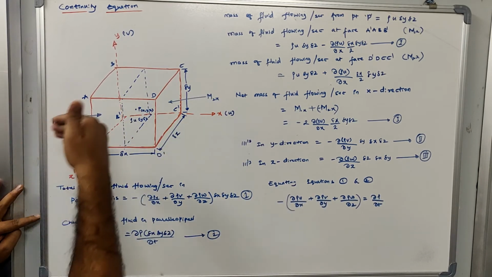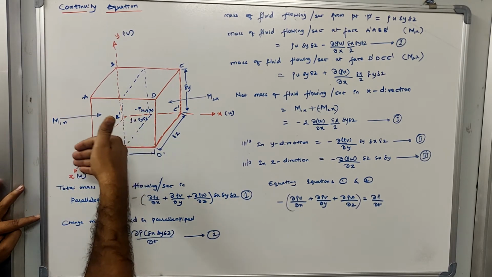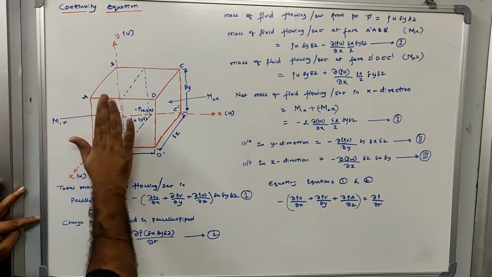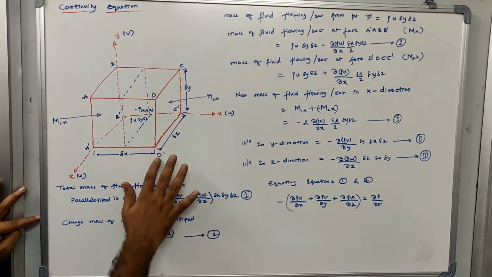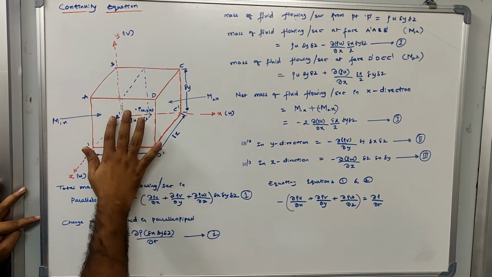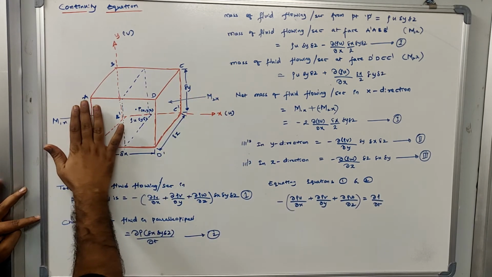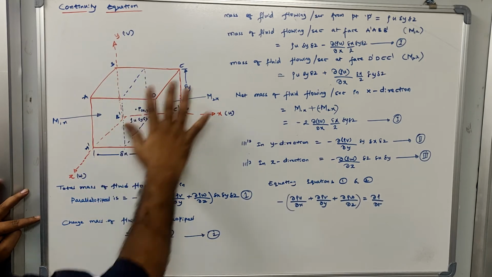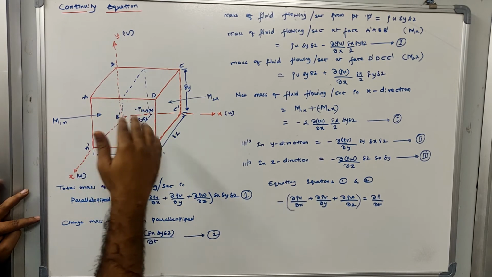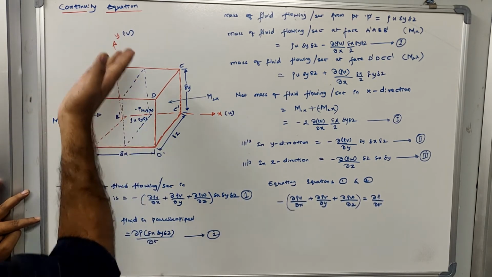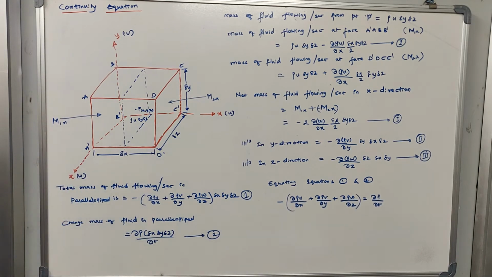Similarly, we can have the faces with which the water can enter into the parallelepiped, in front and back. So assume this is your front side because this is the Z direction. In this direction we'll have A, A dash, D dash and D. Similarly B dash, B, C and C dash. So if I come from the X direction, I will encounter two faces. If I go from the Z direction, I will encounter two faces. Similarly from the Y direction also we'll encounter two faces, which are the top and bottom faces. Now this parallelepiped has 6 faces.